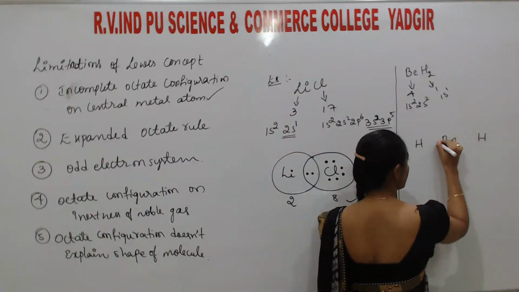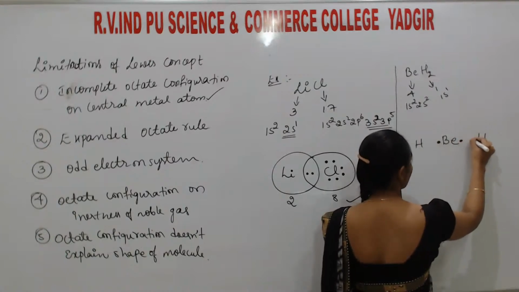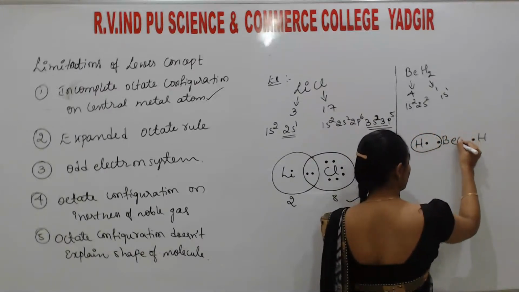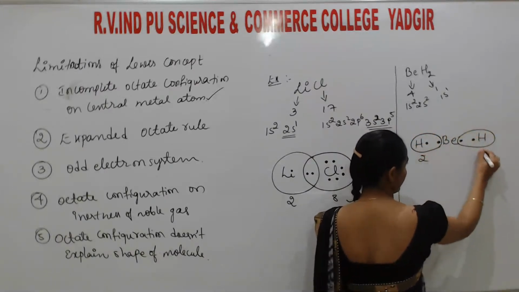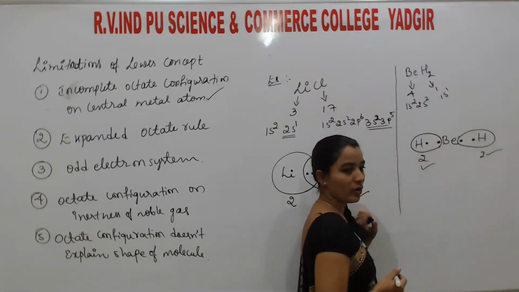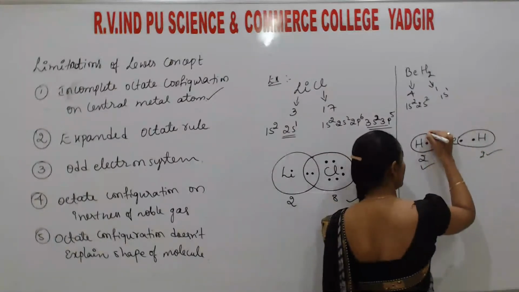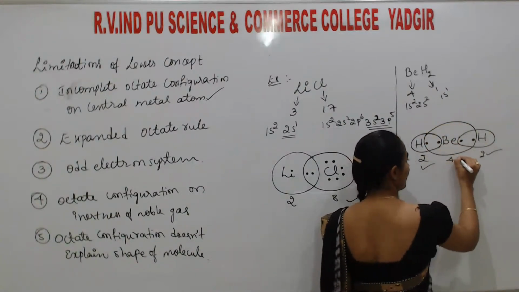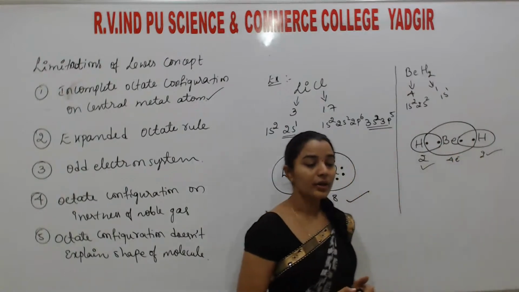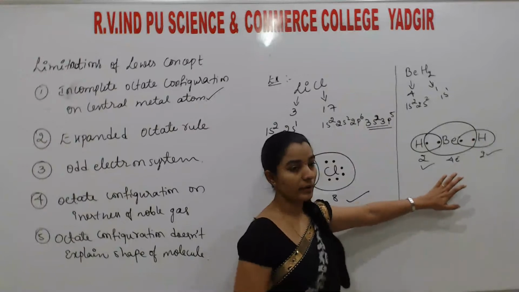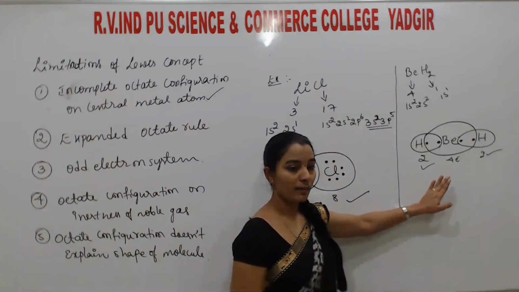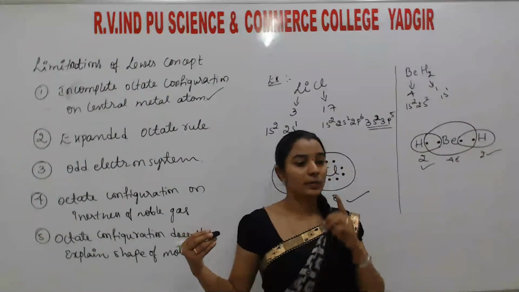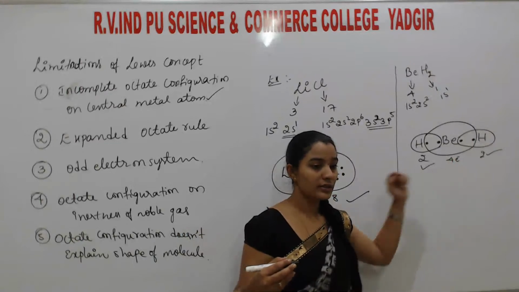So the beryllium valence is 2. Hydrogen valence is 1. So students, including the bonded electron, these hydrogens satisfy their respective configuration. But here, this beryllium satisfies a 4 electron system instead of an 8 electron system. But this is a stable compound, even though it is not satisfying the 8 electron system. So again, this Lewis concept fails to explain the stability of this type of compound.